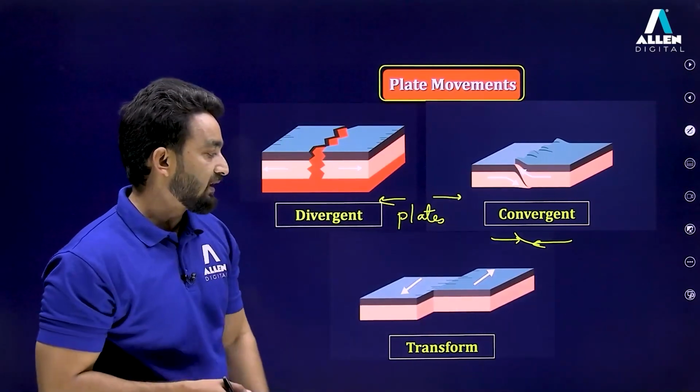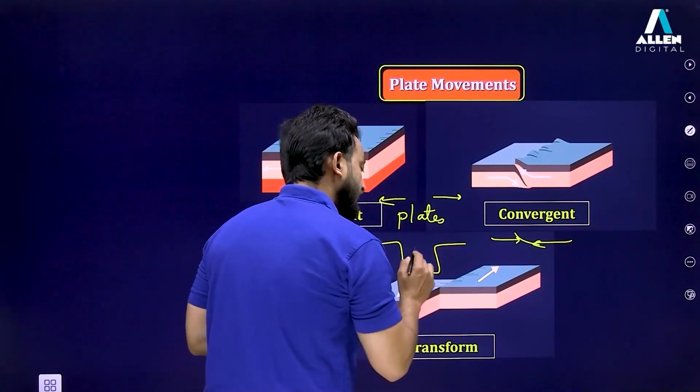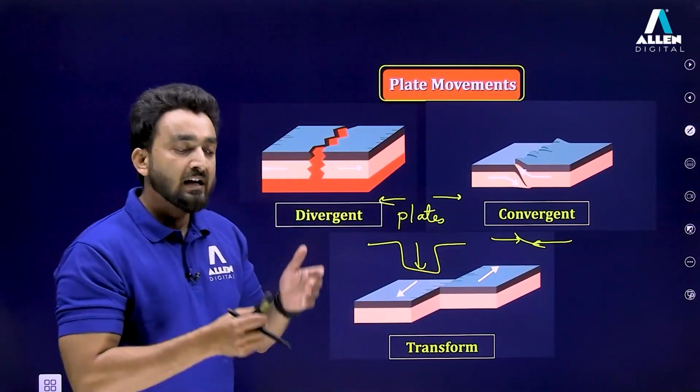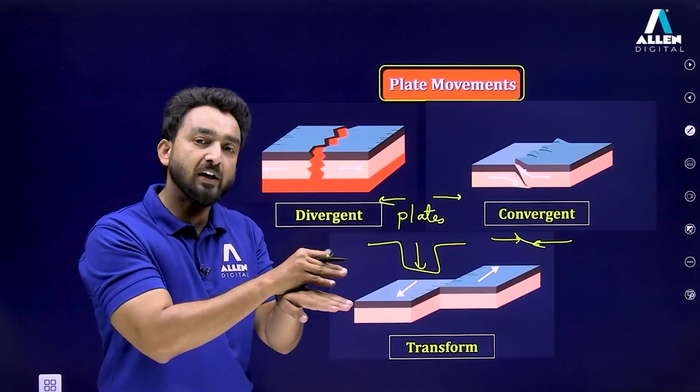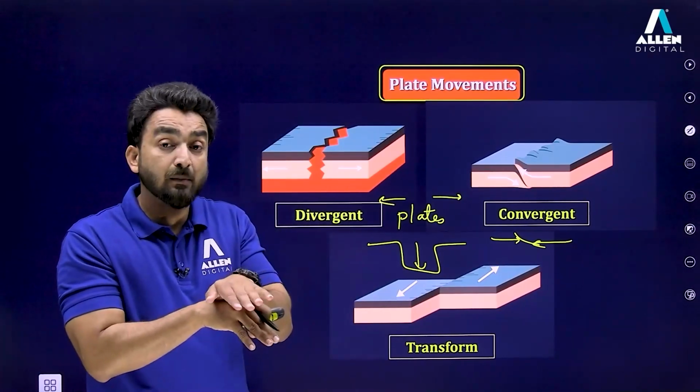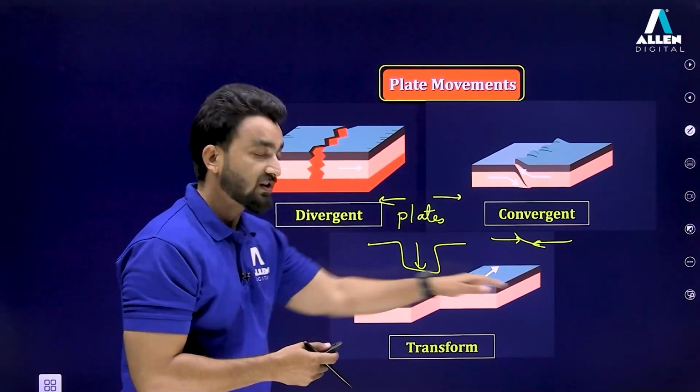And then transform movement. Transform movement is basically an example of faults. That means when faults are created, deep valleys and deep gorges are created. Sometimes transform movement is seen as vertical, that means complete submerging of one plate over another, as you can see with the Nazca plate and the Eurasian plate, examples of this type of transform movement.